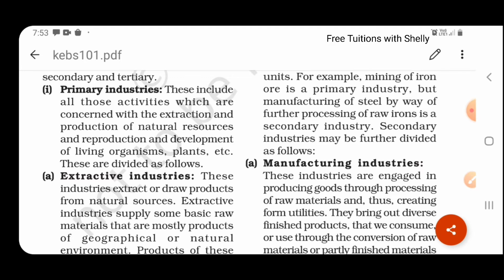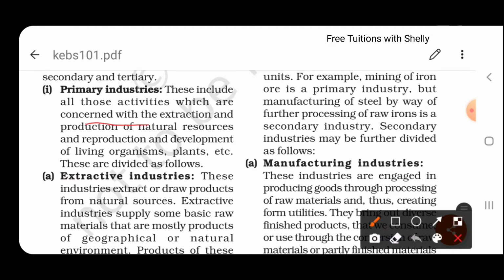These include those activities which are concerned with the extraction and production of natural resources and reproduction and development of living organisms and plants, etc. So this is the primary activity, meaning the extraction of raw materials takes place, that is plucking cotton from the plant or some other materials that you are getting directly from nature, that is known as the raw materials or natural resources. So these are what the primary industry is concerned with.